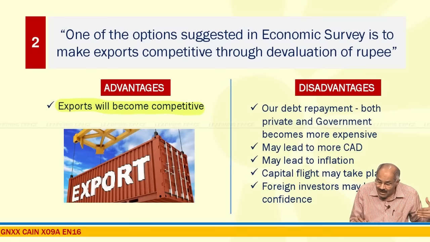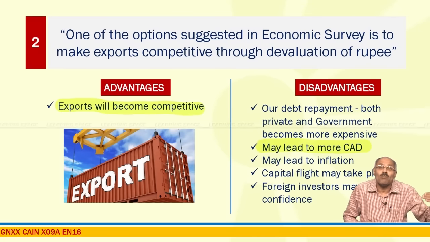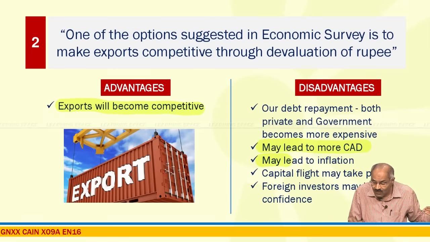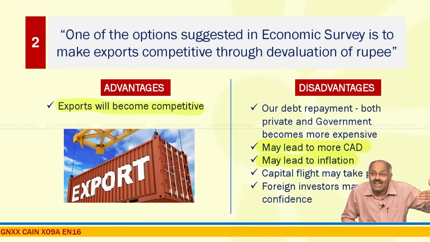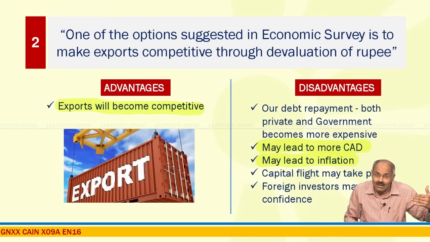Second, it may lead to more current account deficit, because our imports will become costlier, and as imports become costlier, it may lead to inflation. And when government interferes, foreigners will lose confidence in our economy and capital flight from our country may take place. So I have listed the advantages and disadvantages, the consequences of a devaluation of rupee.